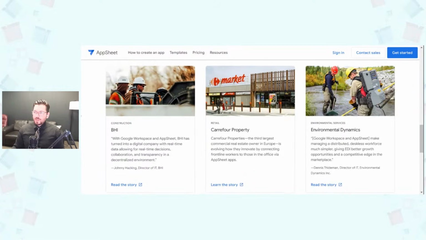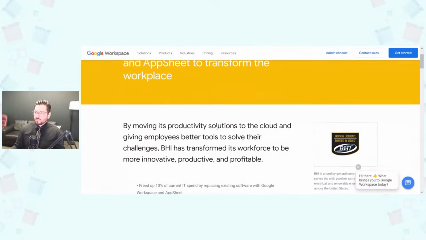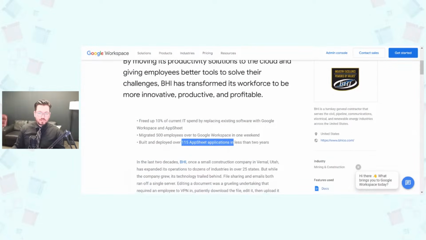So like I said, we have BHI over here who really embraced citizen development and the tools of Google Workspace and AppSheet together. And I think they said they built 115 apps. So yeah, 115 AppSheet applications in less than 2 years. So if your business is looking to empower its line of business users, and maybe some of your business professionals are asking, hey, we need more automation, we need these tools. A lot of us are being asked to do more with less right now. No code is a great way to do that.